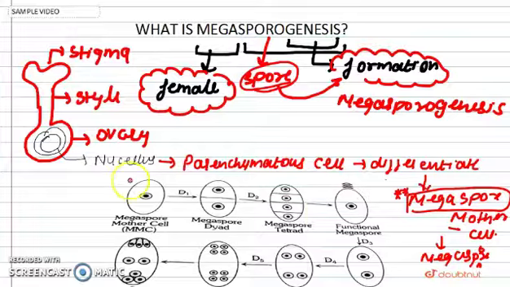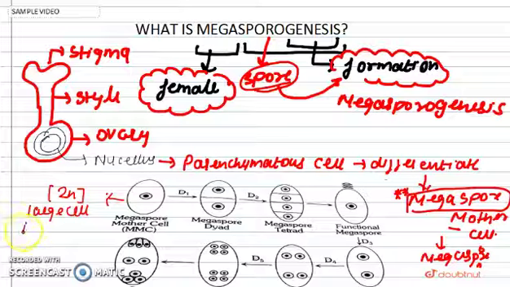Now if we see this megaspore mother cell diagram, first of all, this megaspore mother cell is diploid, that means it is 2n. Next point, it is a large cell. And last but not least, it contains a prominent nucleus.